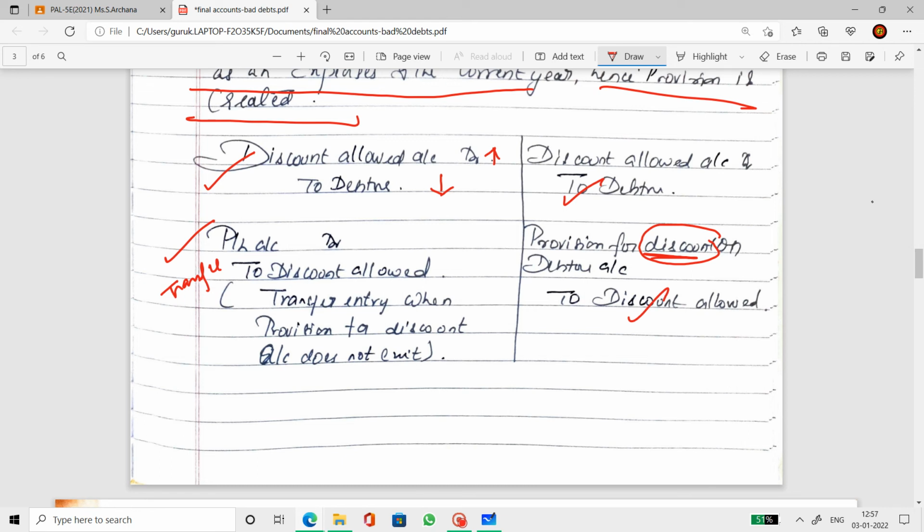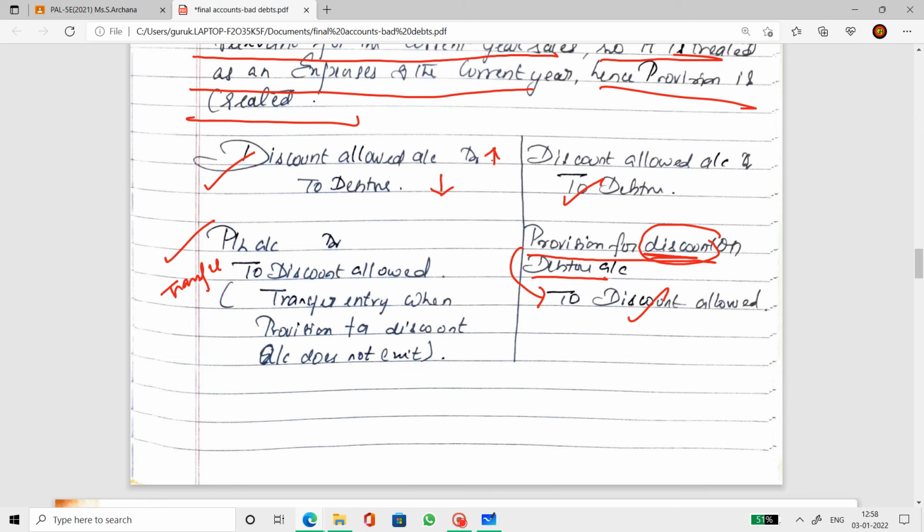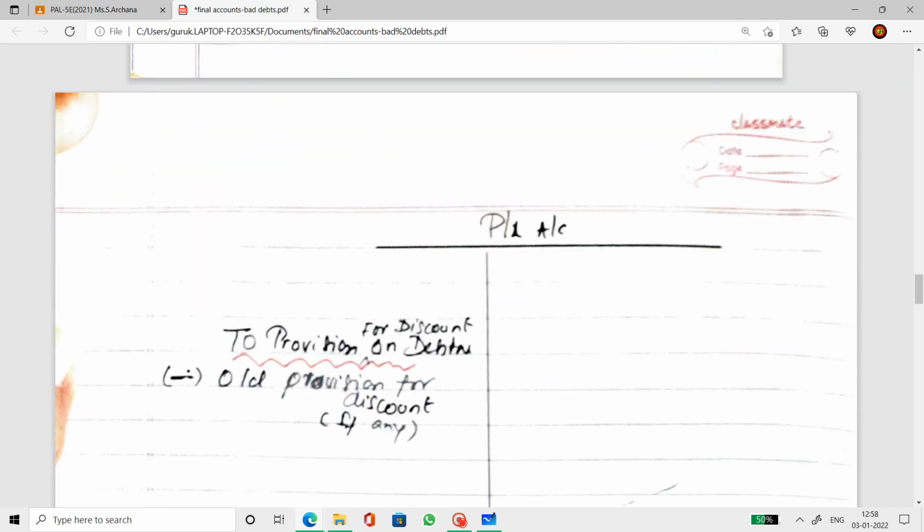So in case the trial balance contains provision for discount on debtors, then it is a different liability account. So this discount is transferred to that account. Otherwise it is transferred to the profit and loss account. So this is in regard with the provision for discount on debtors. Now let's start the sums based on this.